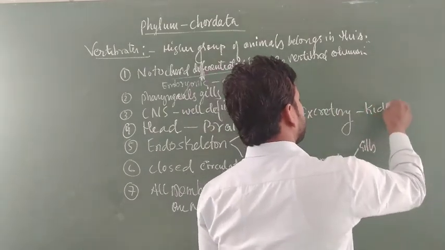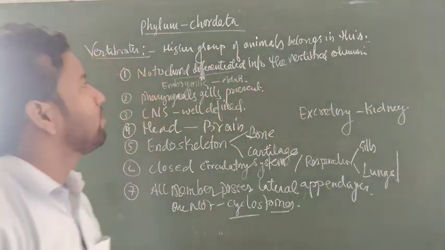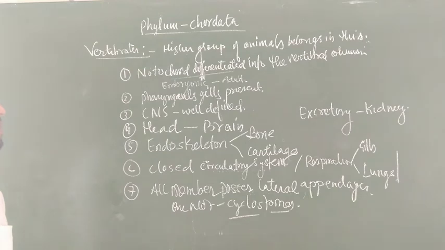A pair of kidneys is present in vertebrates that helps in osmoregulation, forming urine that is excreted out from the body.